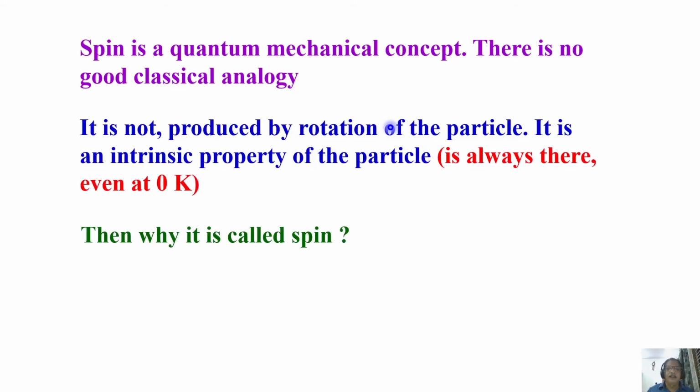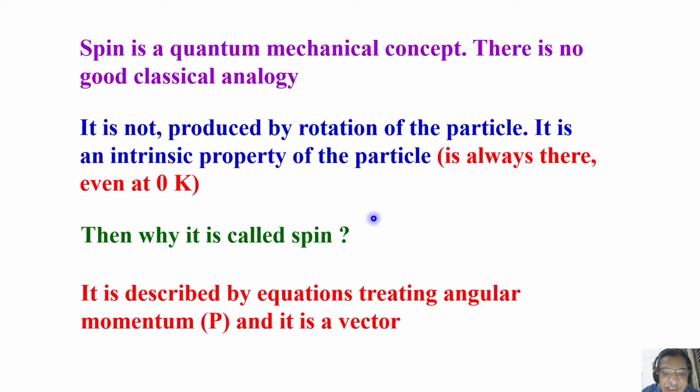Conceptually we keep using the picture of a particle rotating about its own axis, precessing, etc. But though it is not produced by the rotation of the particles, why is it called a spin?